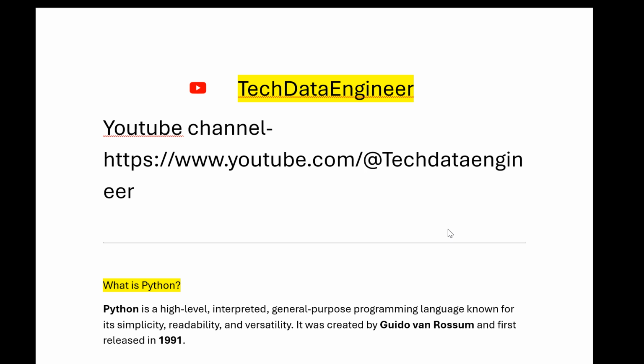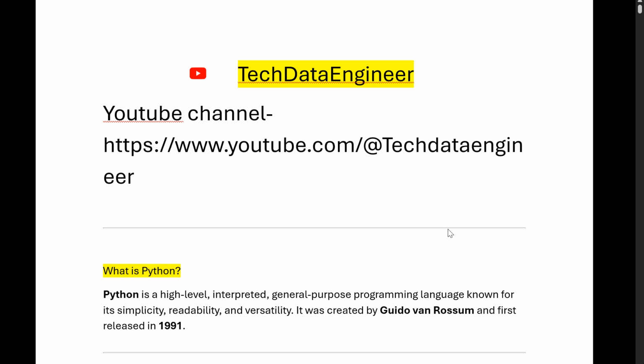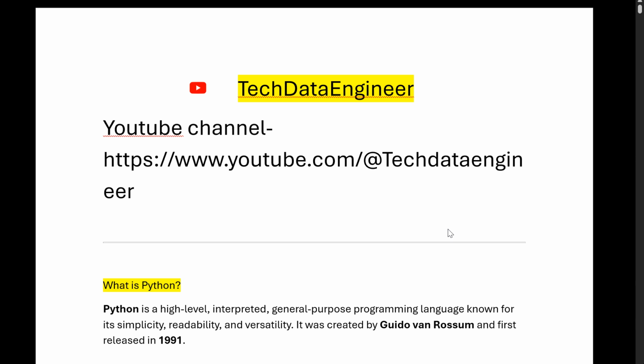So we will understand what is Python, what is the key feature of Python, why we are using Python instead of other languages. Python is basically a high level interpreted general purpose programming language, known for its simplicity, readability, and versatility.